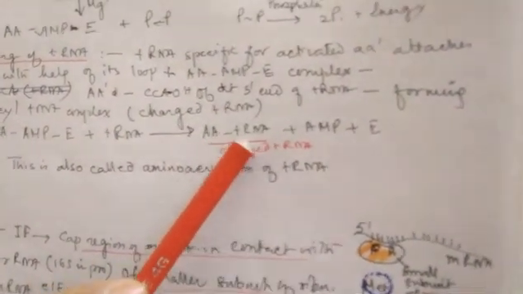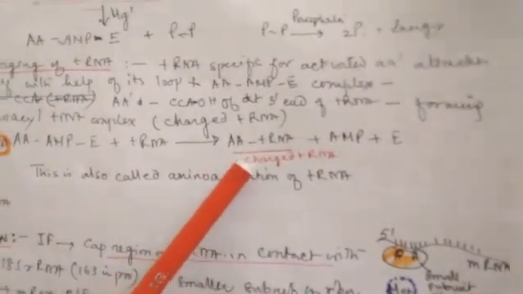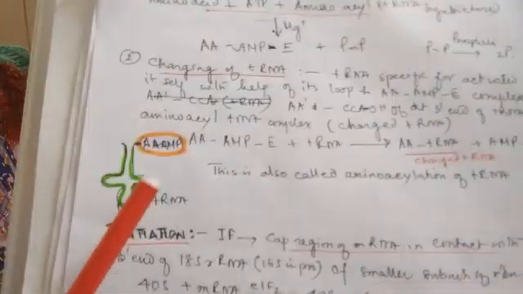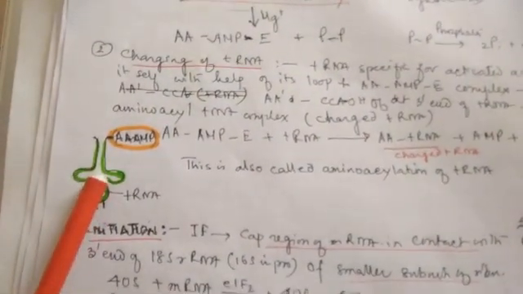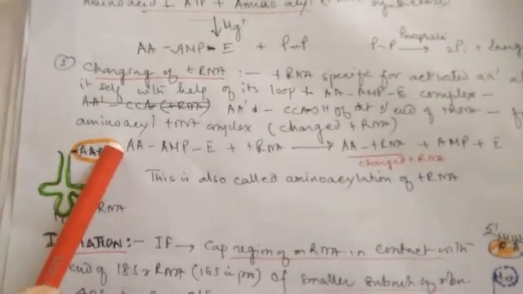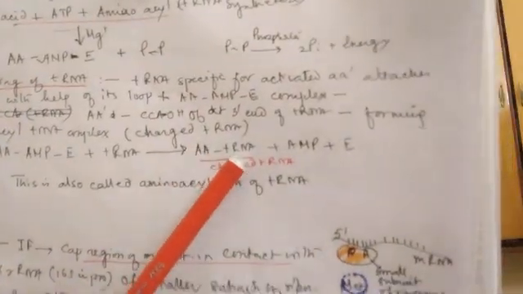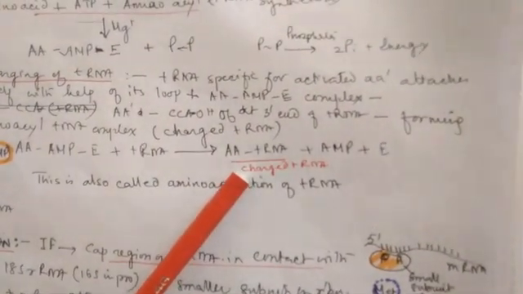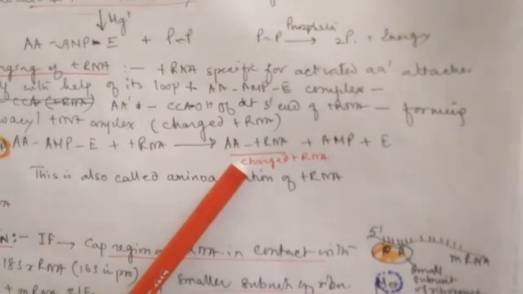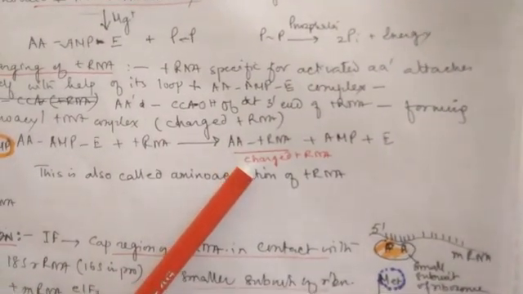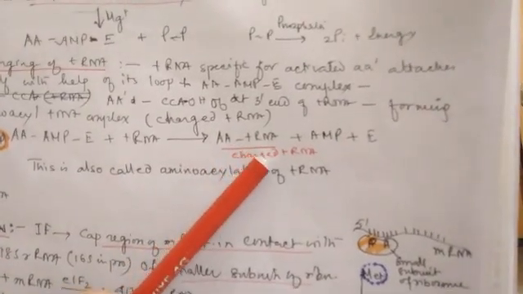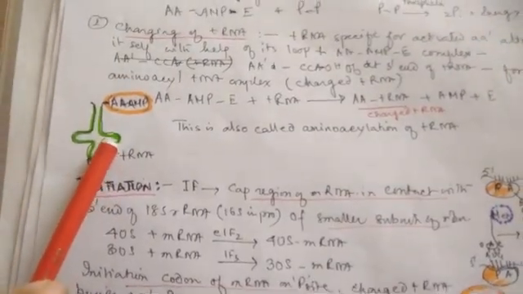And this process is called charging of tRNA. So this is the process where the activated amino acid binds with the 3' end of the tRNA and forms an amino acid tRNA complex. This is called charging of tRNA, or amino acylation. This complex is called the amino acyl tRNA complex. Now the tRNA is a charged one, which is ready for protein synthesis.